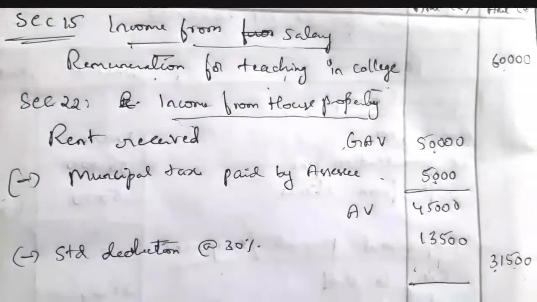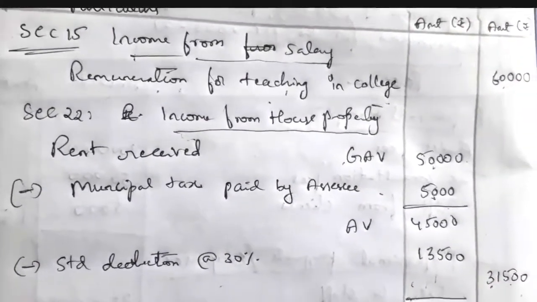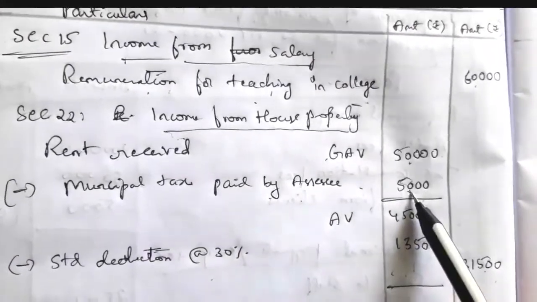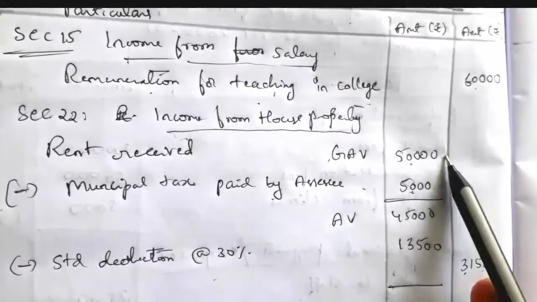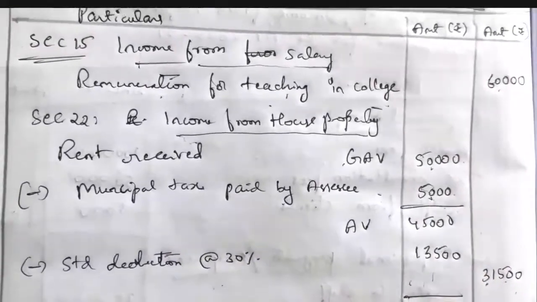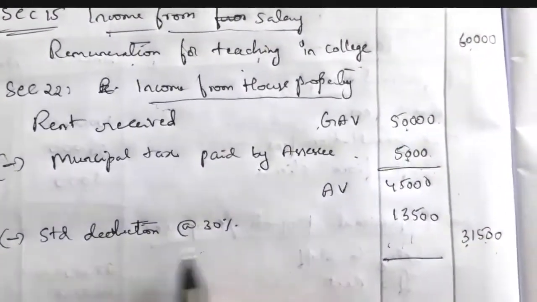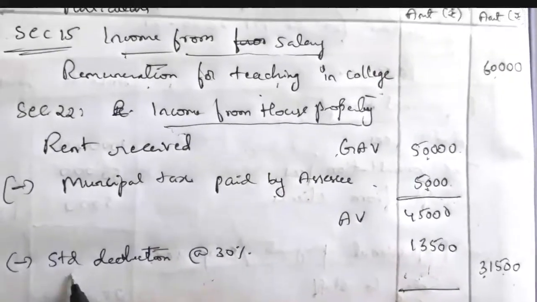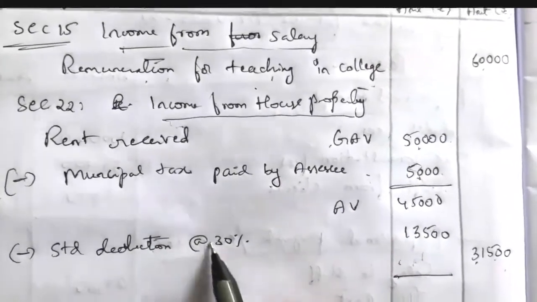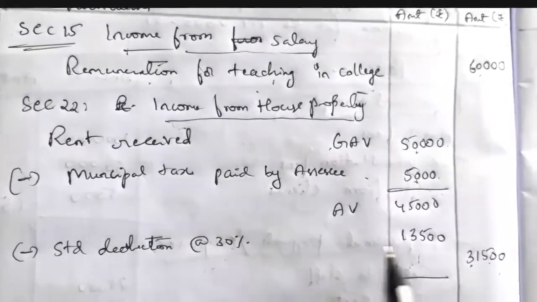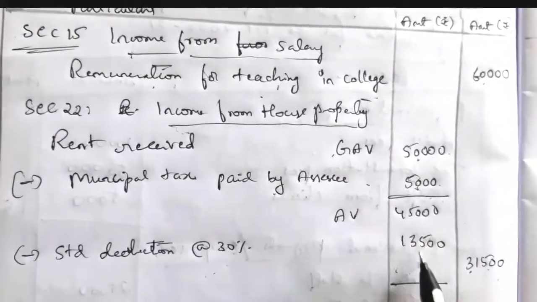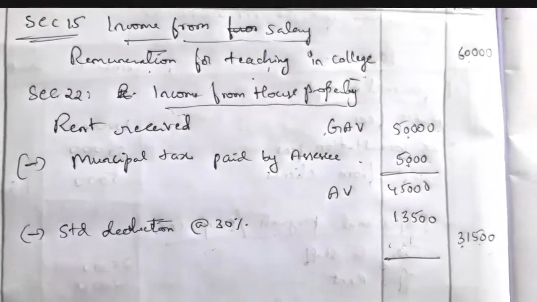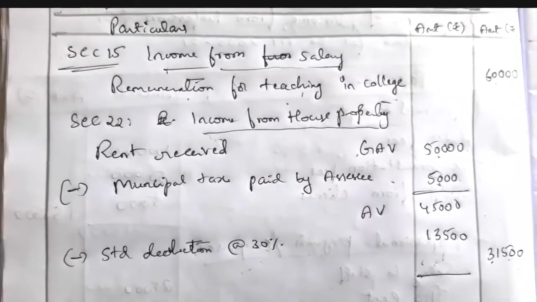So he can claim deductions relating to whatever payments he has made for that house. Municipal tax paid is one of the expenses incurred, so for that payment he can deduct. If he has taken a loan and paid any interest amount, that is also deductible. And as per the IT rule, from the income they can claim a standard deduction of minimum 30%. This is a rule. So the balance is taxable income from house property, 31,500.